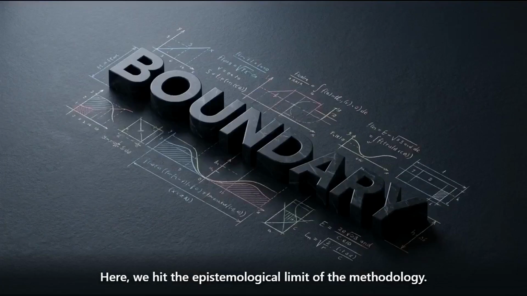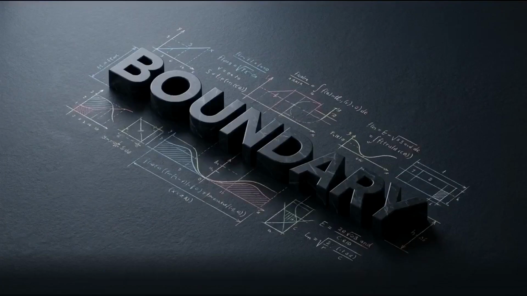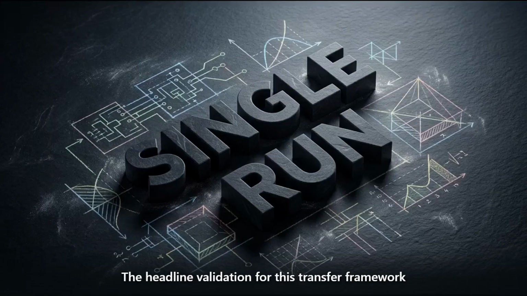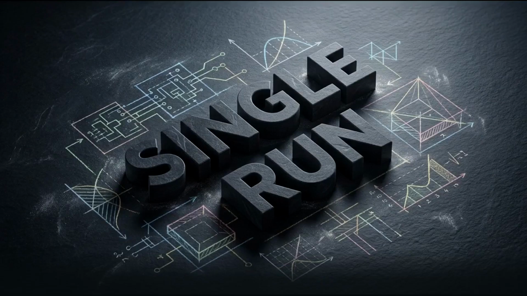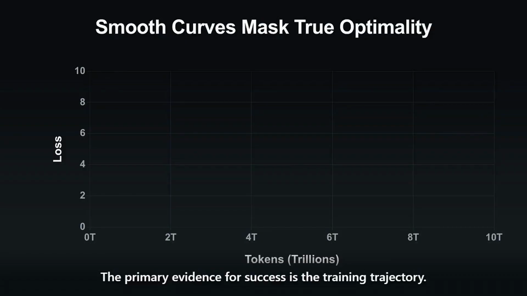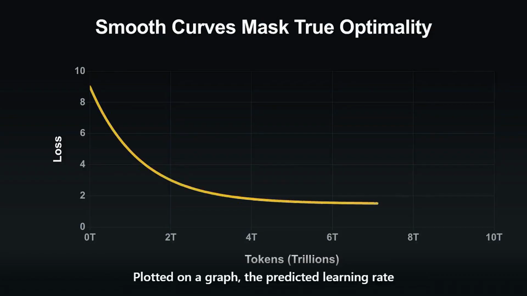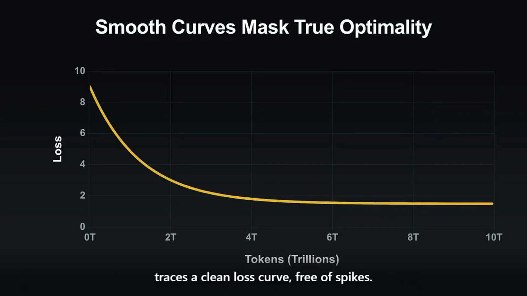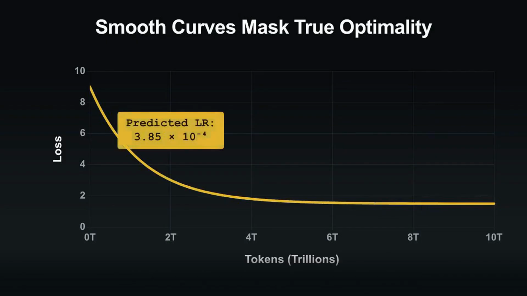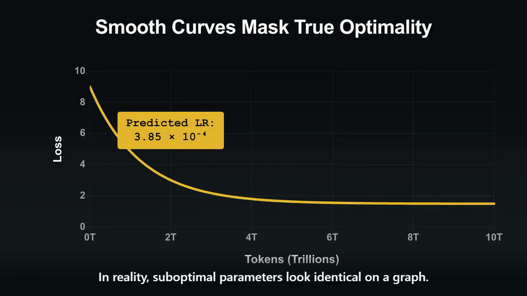Here, we hit the epistemological limit of the methodology. The headline validation for this transfer framework is based on an n=1 run. The primary evidence for success is the training trajectory. Plotted on a graph, the predicted learning rate traces a clean loss curve, free of spikes. But smooth curves can be deceptive, routinely conflated with optimality. In reality, suboptimal parameters look identical on a graph.